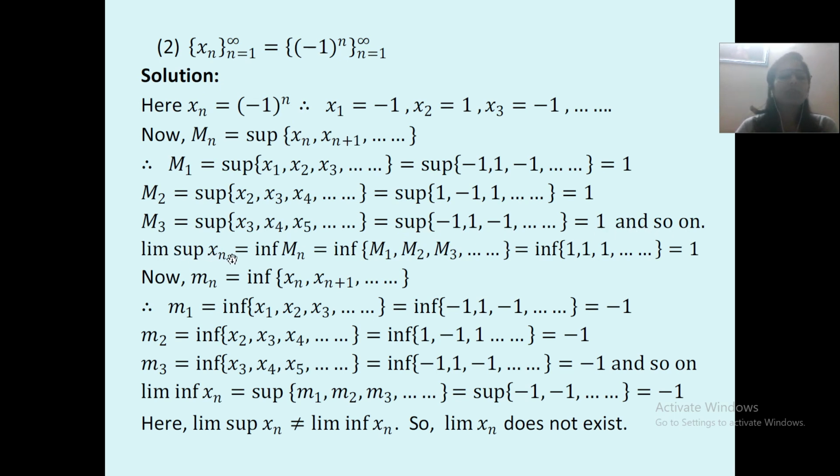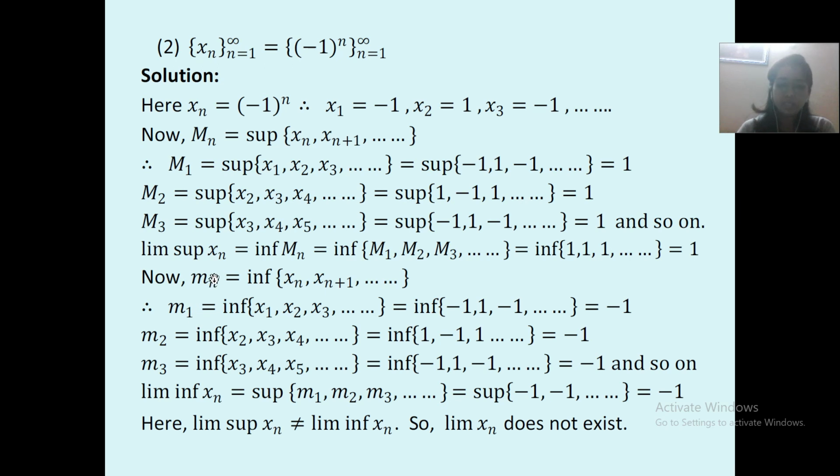Limit supremum xn is equal to limit infimum mn is equal to infimum m1, m2, m3 and so on, which is equal to infimum 1, 1, 1 and so on. Infimum of 1, 1, 1 is what? That is 1. Now, mn is equal to infimum of xn, xn plus 1 and so on.